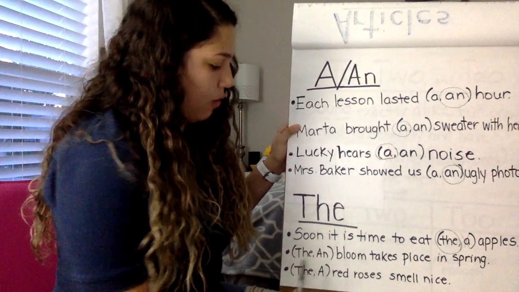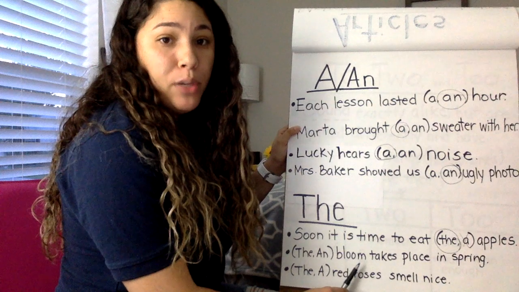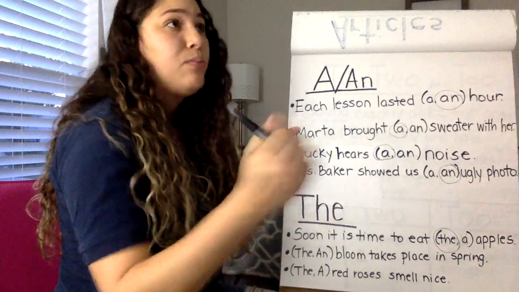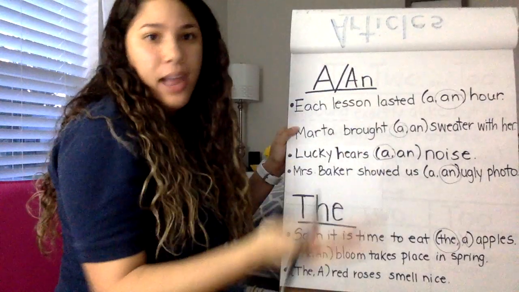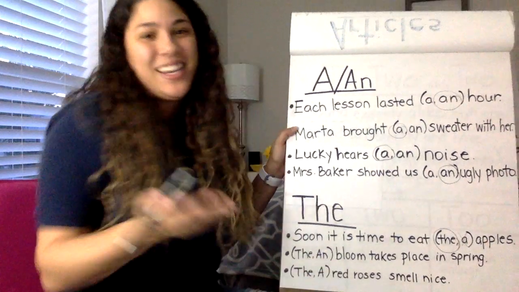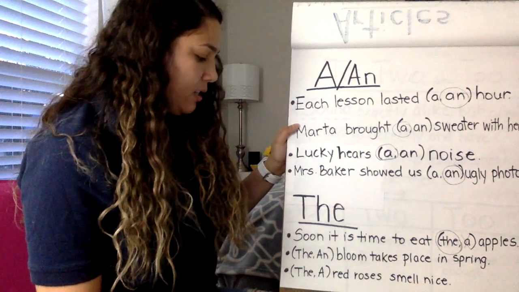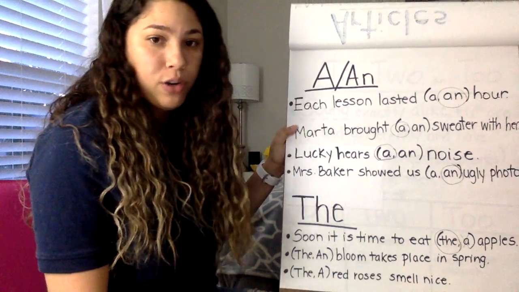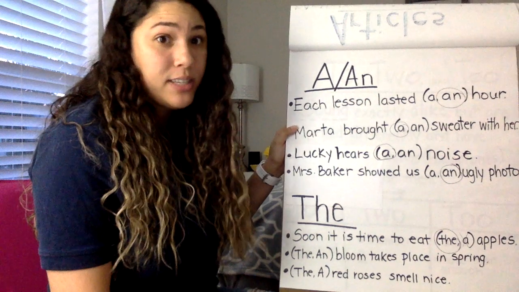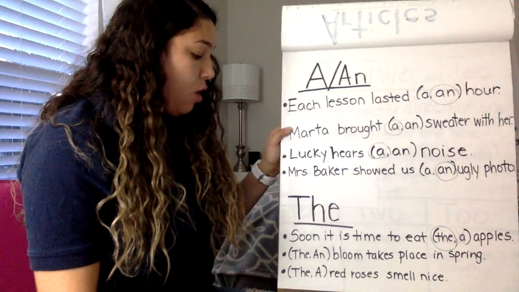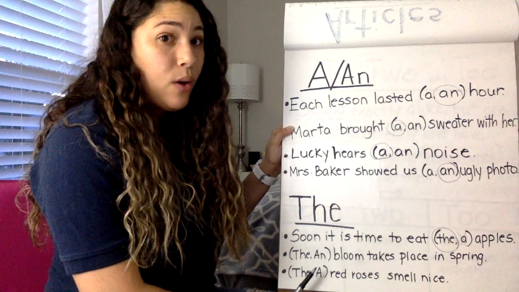So what's our noun after our articles? It would be bloom. Now, bloom is a verb too, but in this sentence, we're talking about the bloom, like when the flowers do that. So it's the noun bloom, okay? Bloom takes place in spring. Is bloom singular or plural? It's actually singular. We're talking about a bloom that's going to take place. So it can be either the or an.